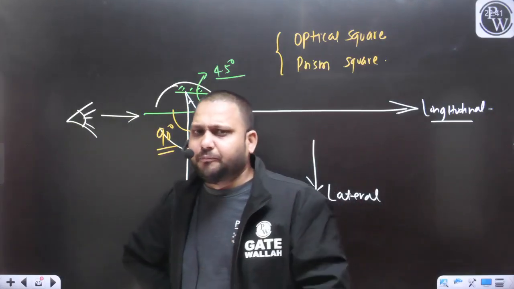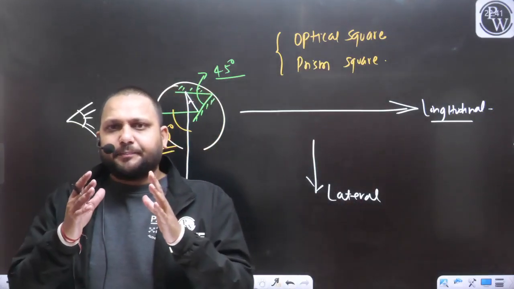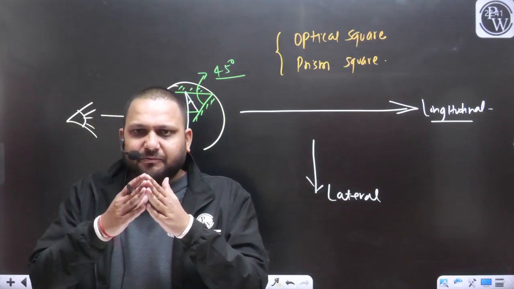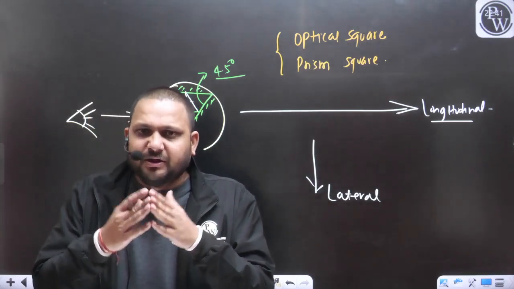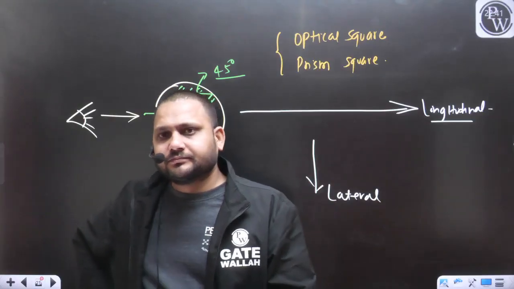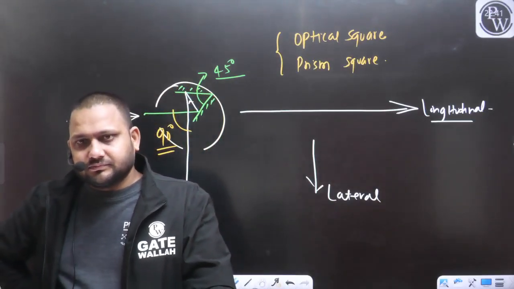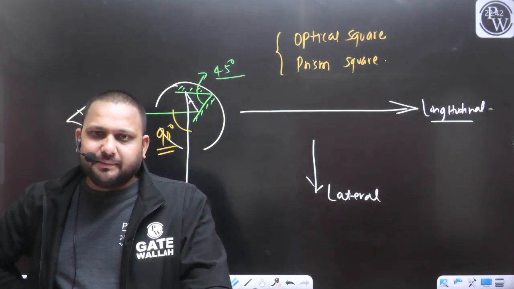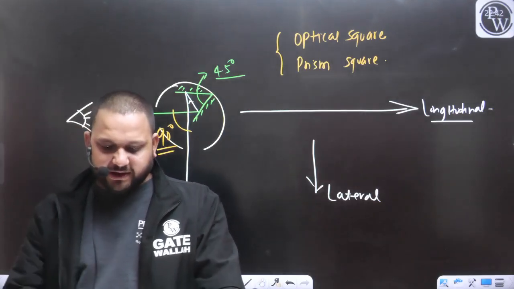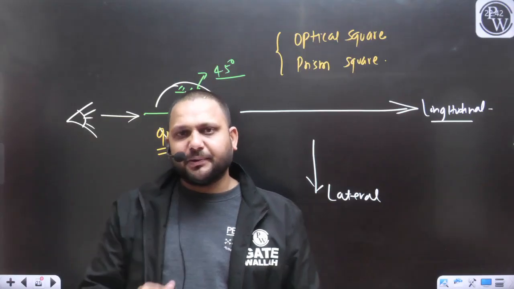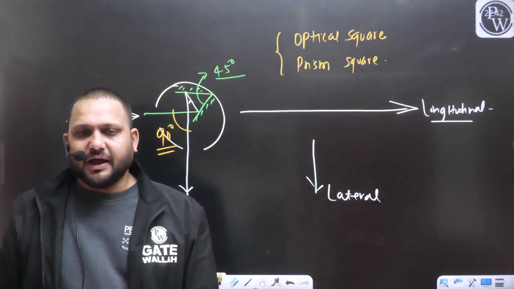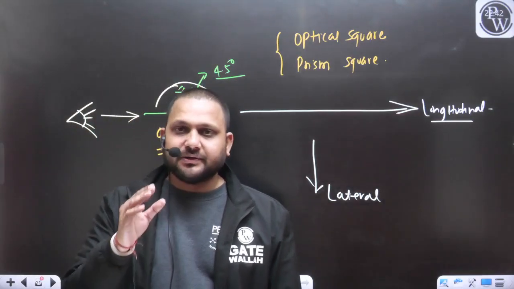But in the case of prism square, because we are using the prism, the angle between the surfaces of the prism will not change. Why not in prism square? That I am explaining now. I hope you must have seen the prism.